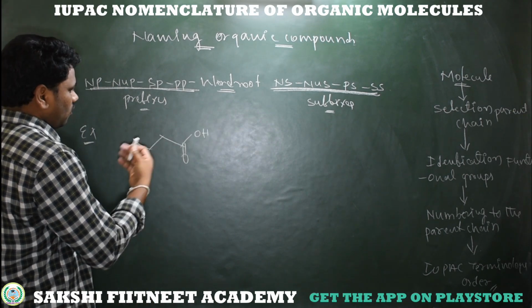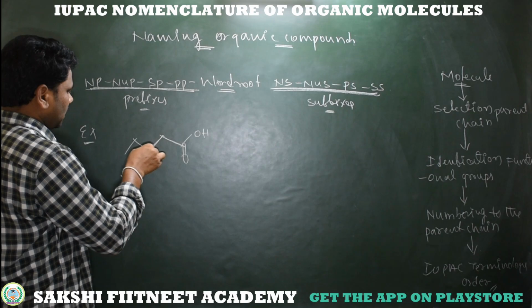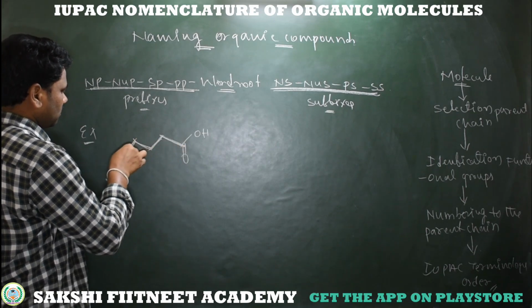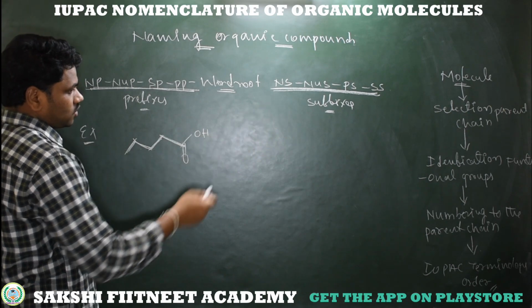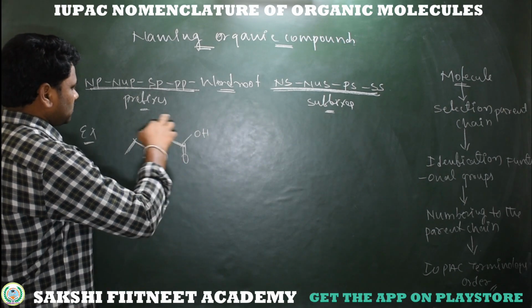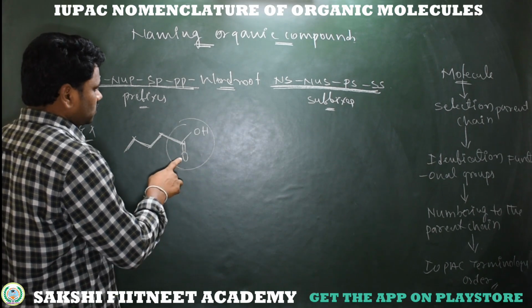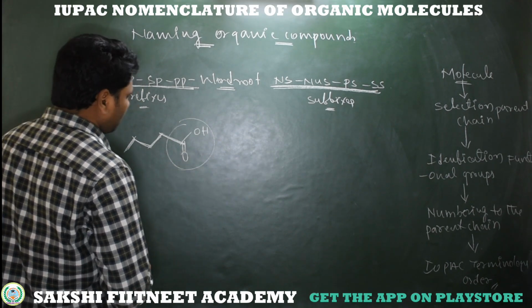So this is a molecule. How can we select a parent chain? The chain which is longer in the molecule becomes the parent chain. Now this is a parent chain. After that, identification of functional groups. See here, this molecule shows a carboxylic acid functional group. So identification of the functional group is completed, then go to numbering the parent chain.